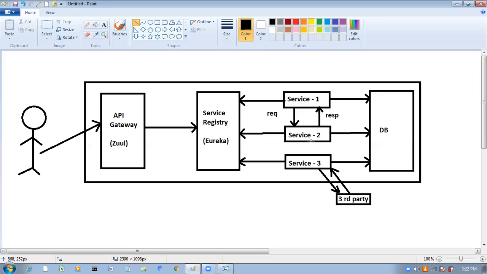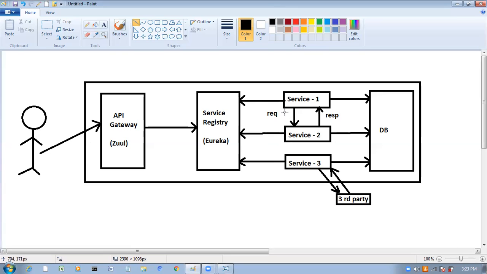So next one is API gateway. What is this API gateway? This API gateway is an API management tool. It will sit between the client and the collection of backend services. See, this is the client end, and these are the services. This API gateway will sit between the client and the collection of backend services.